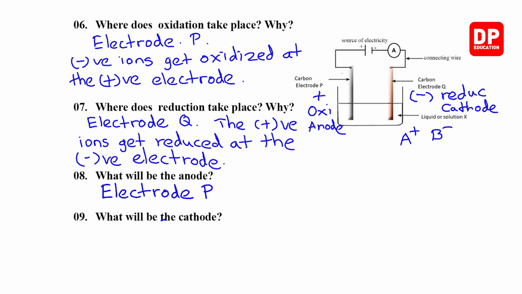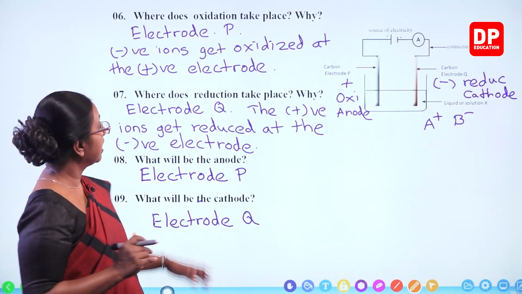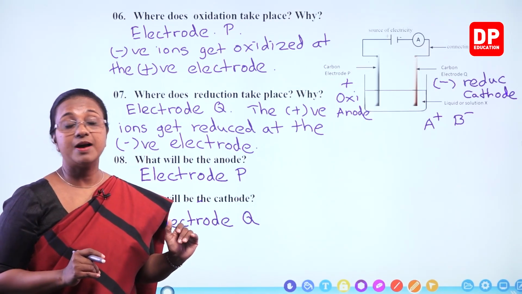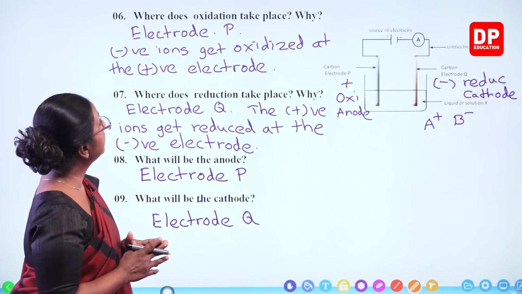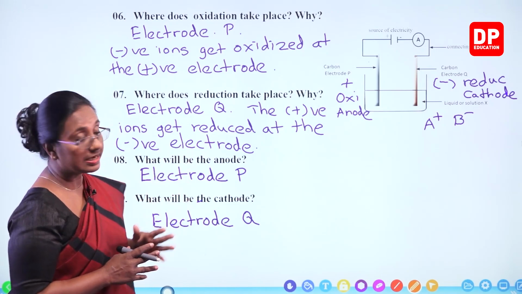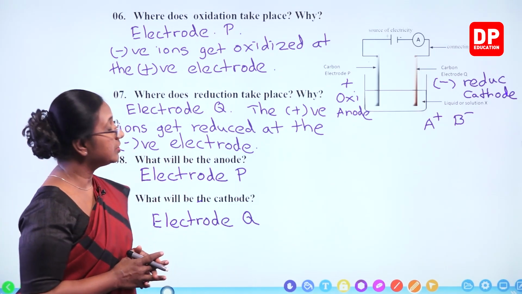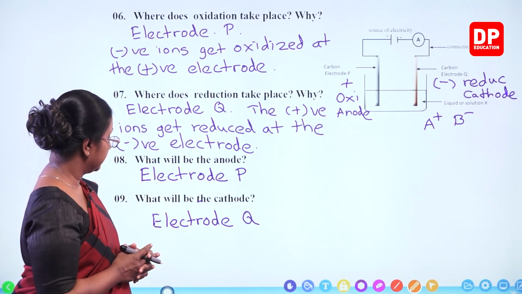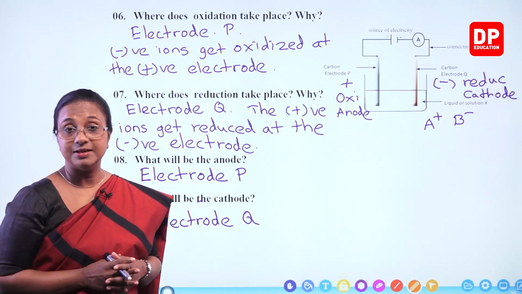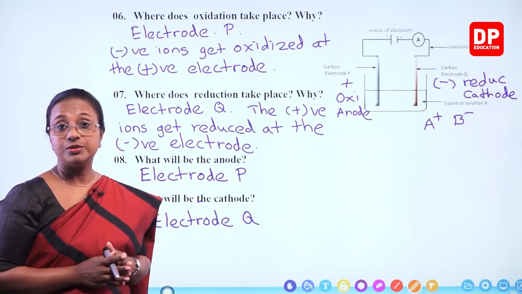That is electrode Q. That is how this particular cell functions, an electrolytic cell. Electrode P is where oxidation takes place, that is the anode. Electrode Q is where the reduction takes place, that is the cathode. And that is what we have answered here. So with that, I'll move on to the next slide.